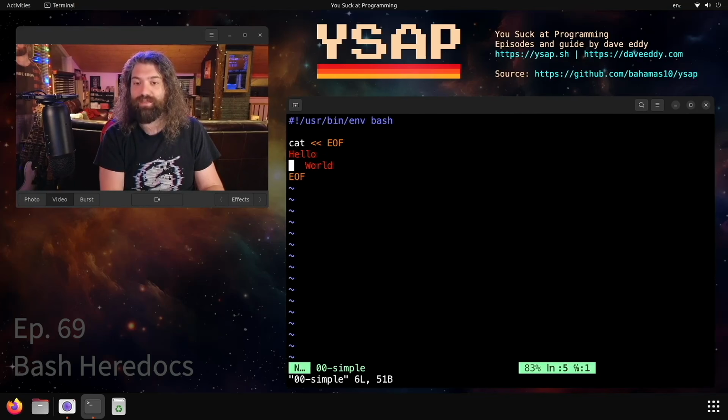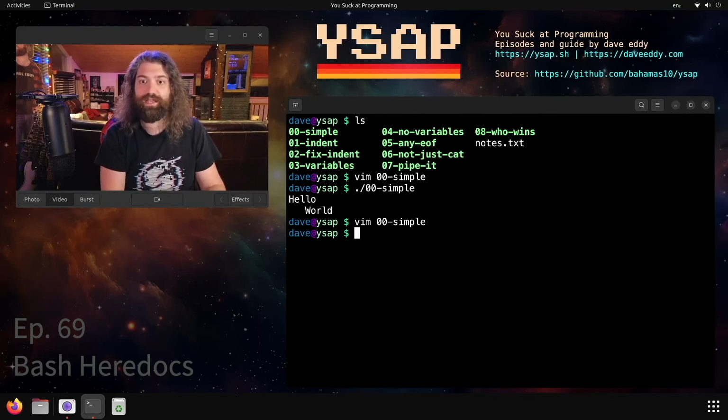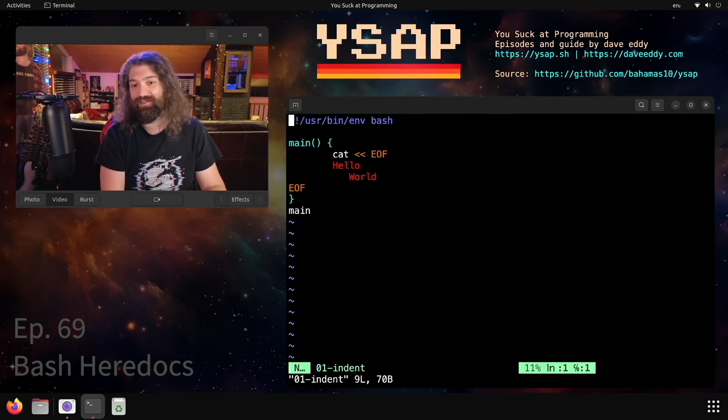In this example, we have a couple spaces at the beginning. Those spaces are retained. Hey, that's amazing. Let's look at our next example called indent. Can you see where I'm going with this?